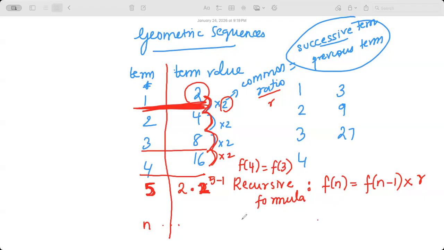Good. So how will I derive the explicit formula here? Isn't it the explicit form? Yeah, Swarit, go ahead. A of n equals A of 1, the first one, times r to the power of n minus 1. Wonderful. You all got your own formula. See, you will not forget it now. But if you start memorizing the formulas, you'll forget. So basically, the first term times the common ratio to the power n minus 1.